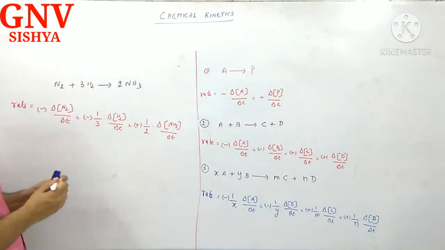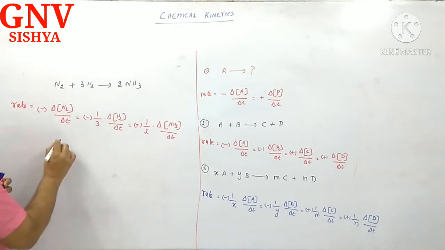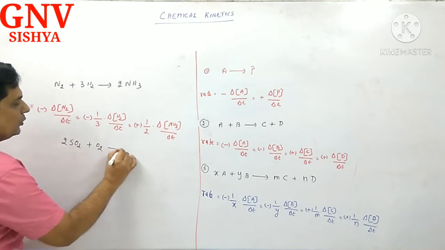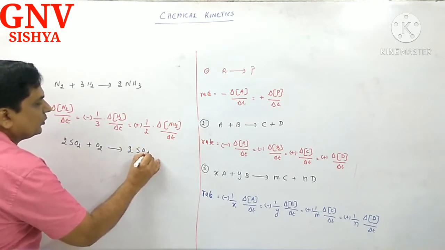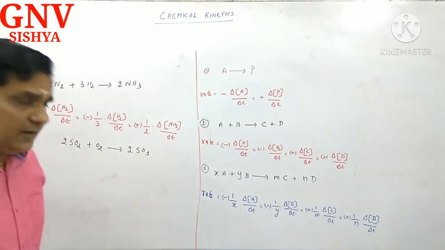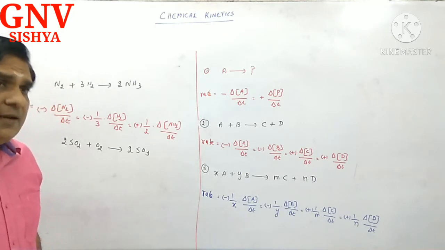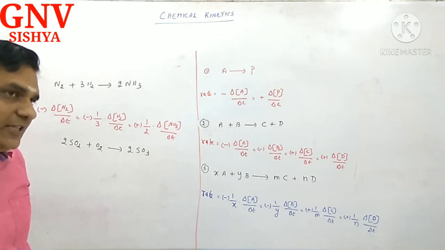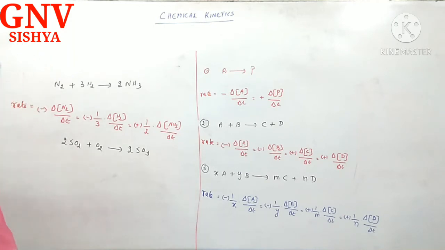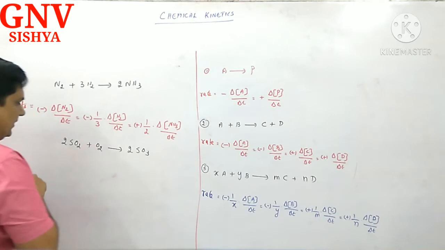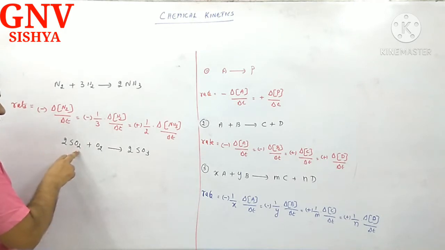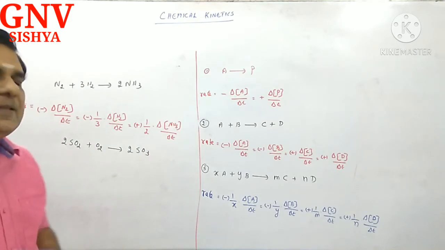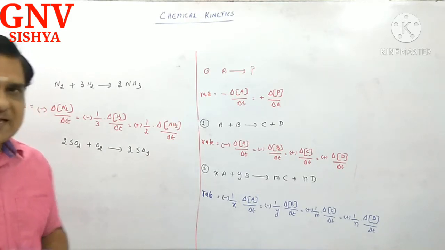Shall we? Okay, I think you are understanding this much better. Okay, 2SO2 plus O2 gives 2SO3. For this reaction, you need to write the rate with respect to reactant and product. What will you do? Will you start immediately? No, you have to check. 2 sulfur, 2 sulfur. 2 into 4, 2 into 2, 4, 4 plus 2, 6 oxygen. 2 into 3, 6 oxygen. So, be happy that the given equation is balanced.